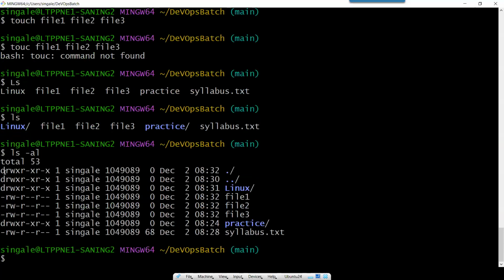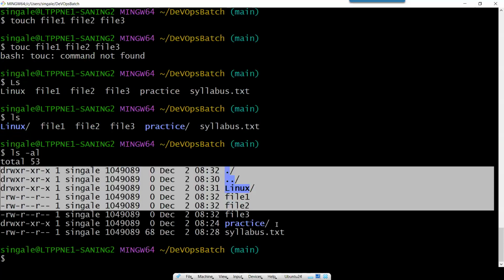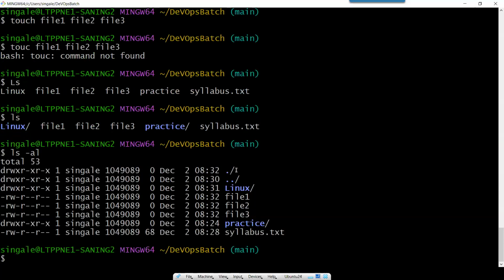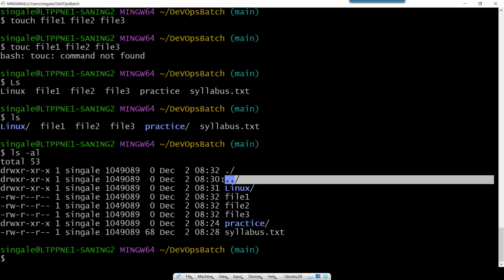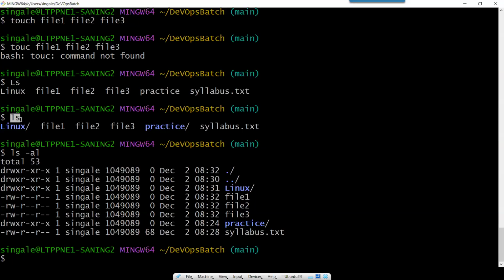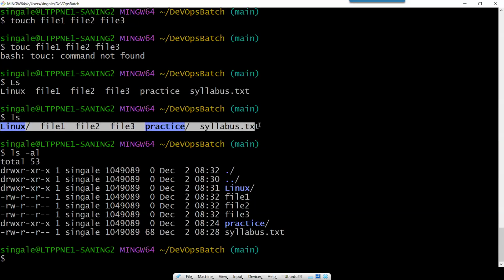And now here you can see the output is different. So here you can see these are the two hidden files, dot and dot dot. And those files were not visible when we used the ls command. So when we use the ls command, we are able to see only these two folders and four files.